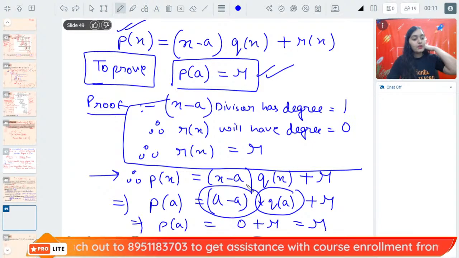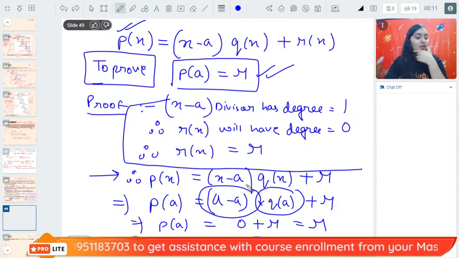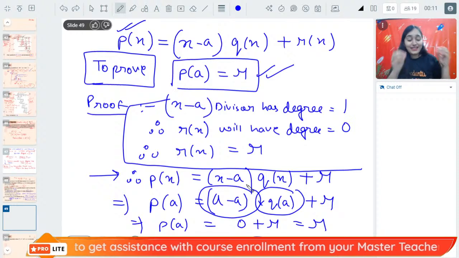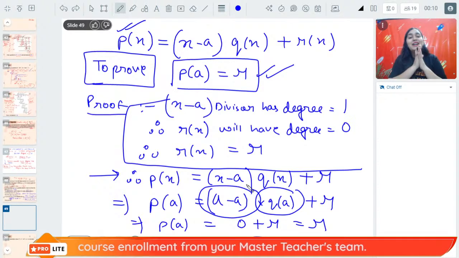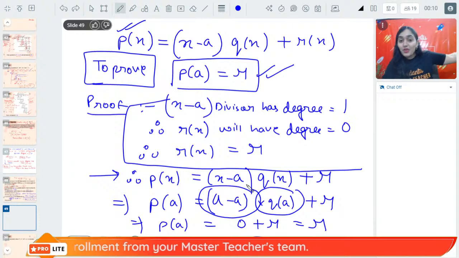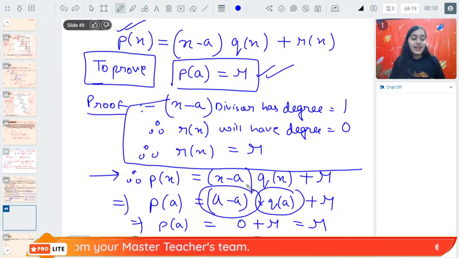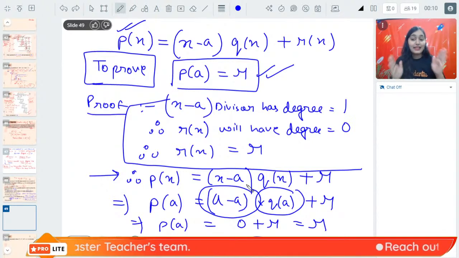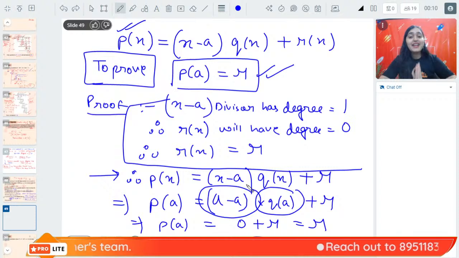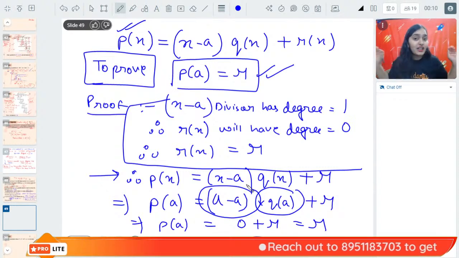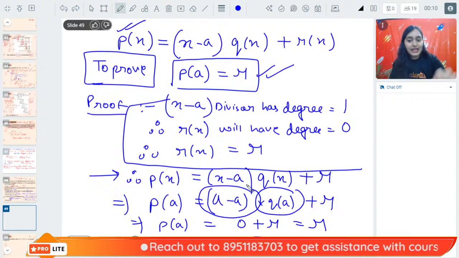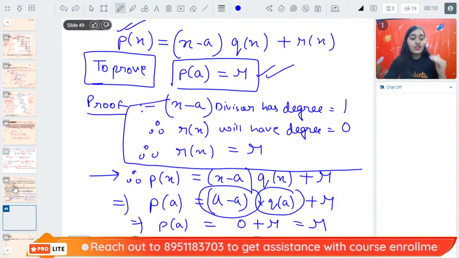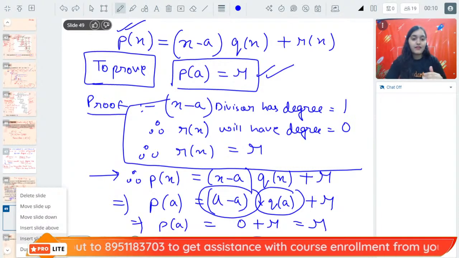Understood what happens to Q(x)? The degree of R(x) must be... no, Shri Devi, just now I explained the same thing. Please take it out of your mind that the remainder is a constant polynomial. It's not like that. The remainder need not be a constant polynomial.